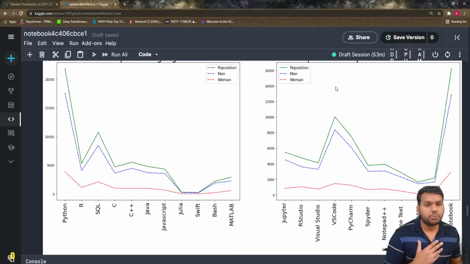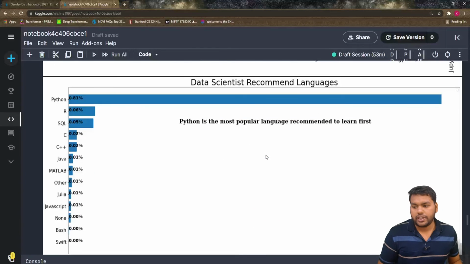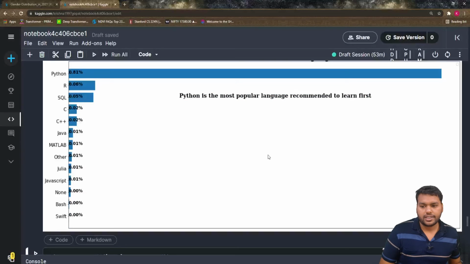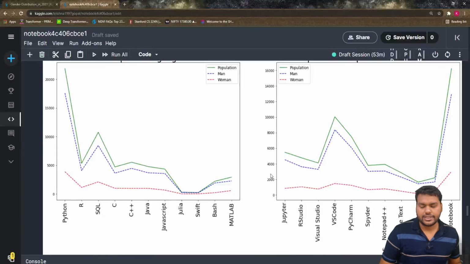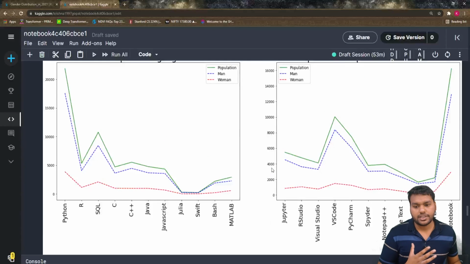And what these people recommend to data scientists to learn first: these people recommend Python, these people recommend R, then these people recommend SQL. Yeah, so that's the exercise I want to show you. You can say these are 3 connected questions, which I feel, according to me, are connected. So I visualized it this way.